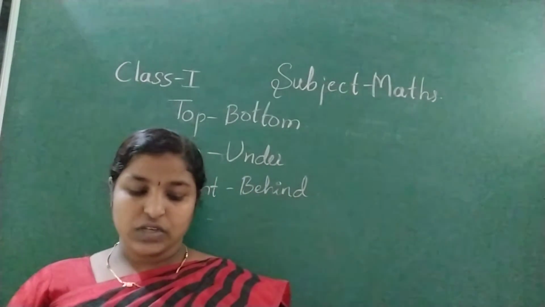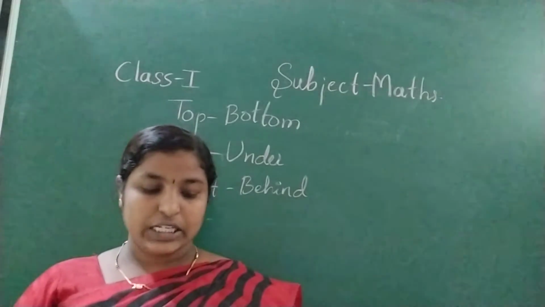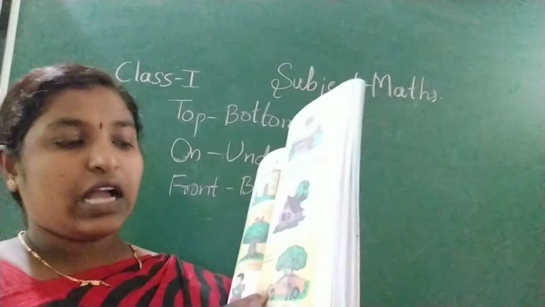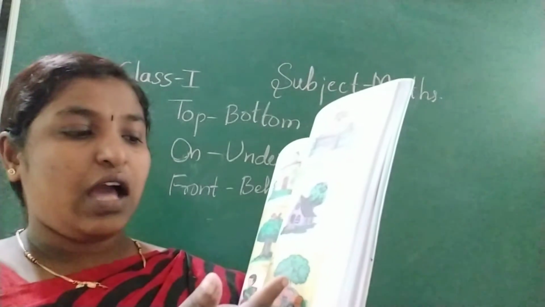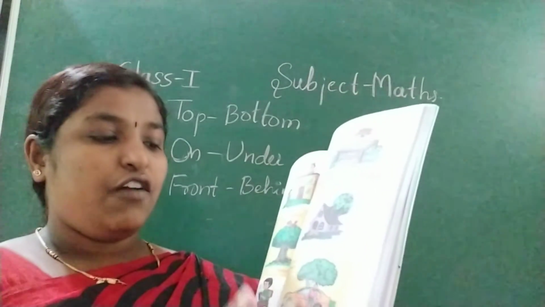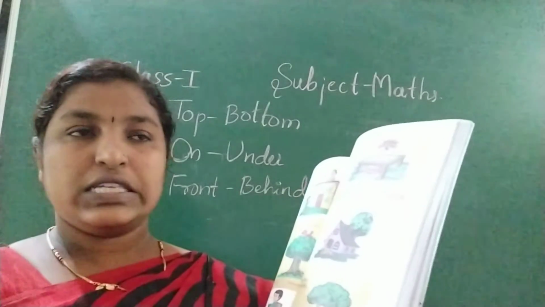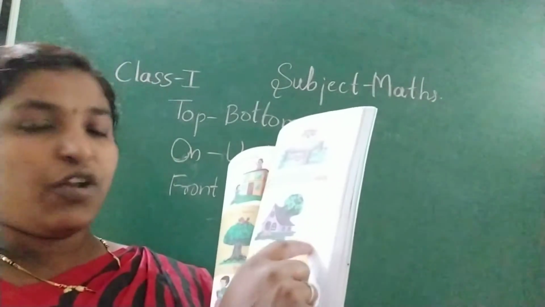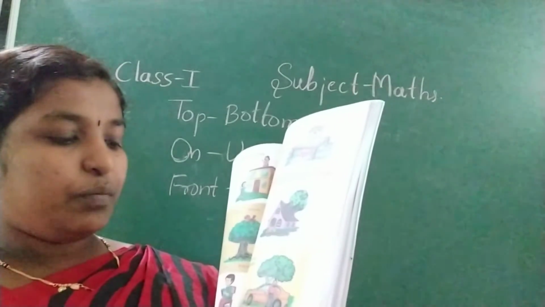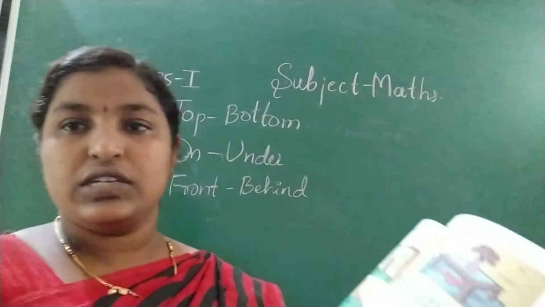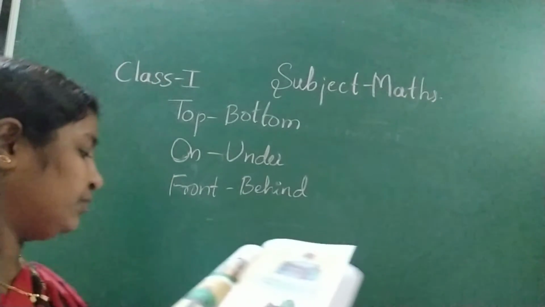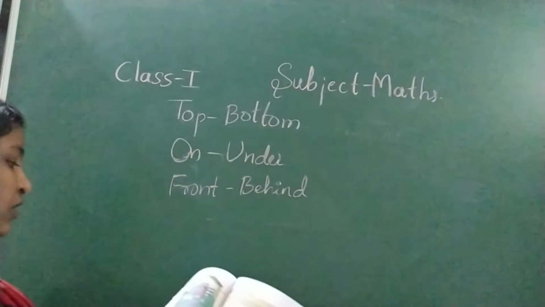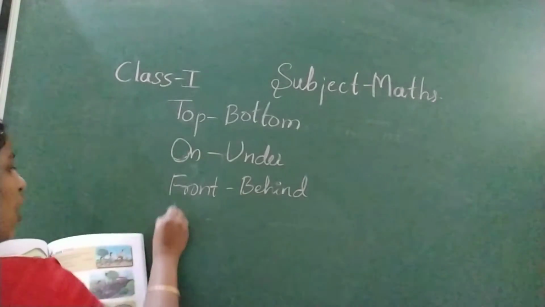Quick check. Observe the given picture and put a tick mark for the correct relationship. See here, there is a car. Behind the car, a tree is there. In front of the car, a person is standing. So on the tree you should tick behind and for the person you tick front. Next, front, behind. Then inside, outside.